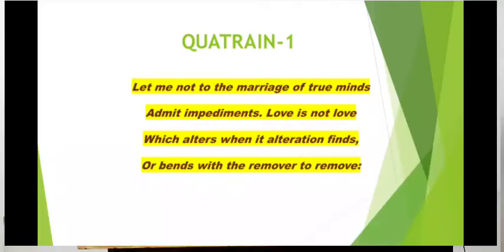It never accepts them. Then, love is not love which alters when it alteration finds. It says that love will not come in the category of true love if the love alters. Alters means changes. If the love changes according to the alteration it finds. Alteration finds means according to the changes in the circumstances.